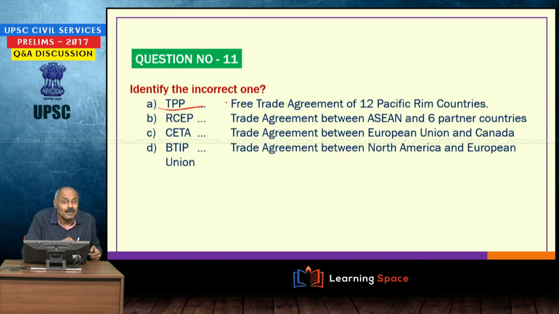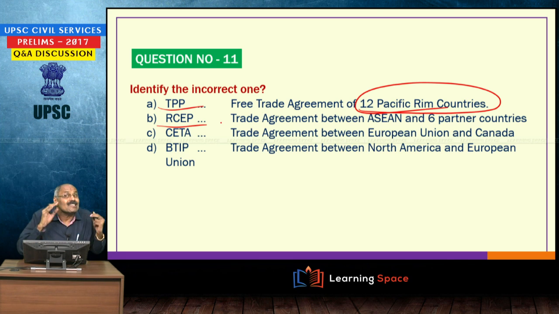Trans-Pacific Partnership, TPP. TPP is a free trade agreement of 12 Pacific Rim countries, and now United States of America pulled out of TPP. Then RCEP. RCEP is the proposed trade agreement. It is yet to be concluded. There are 16 countries, 10 ASEAN countries, 6 its partner countries. India is also one among them. So, RCEP is basically piloted by China.